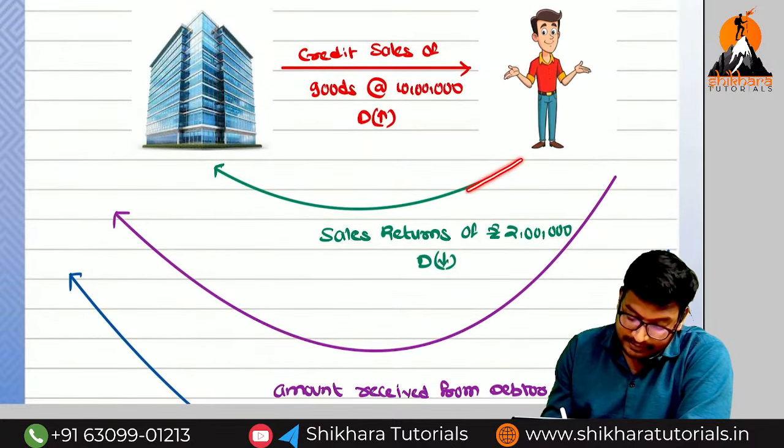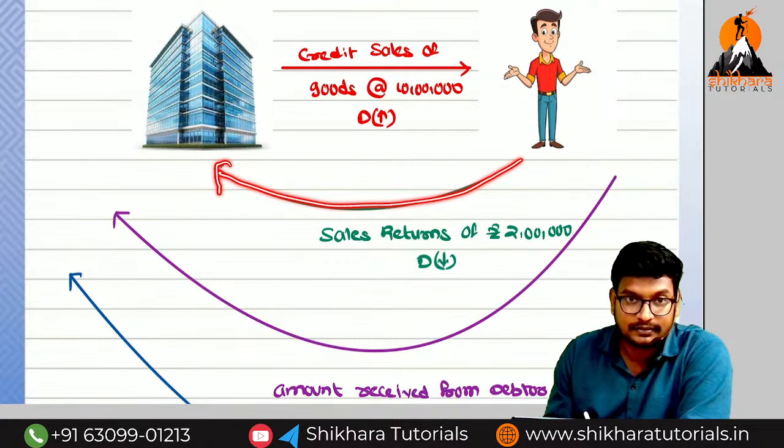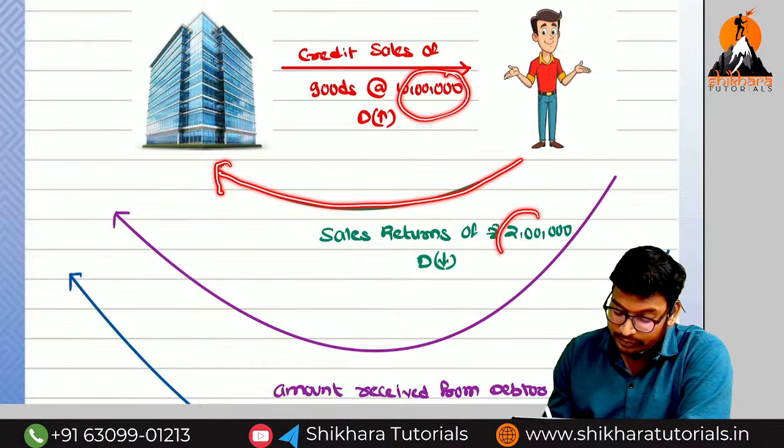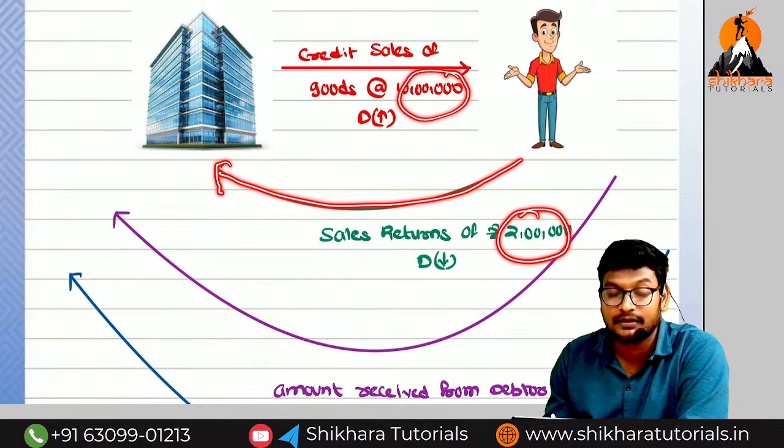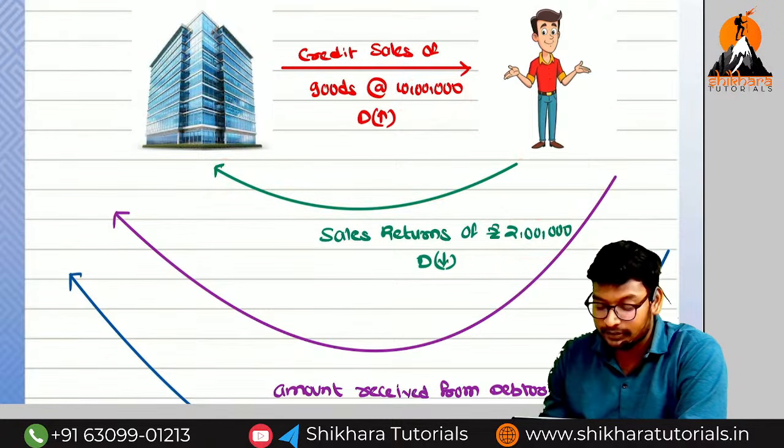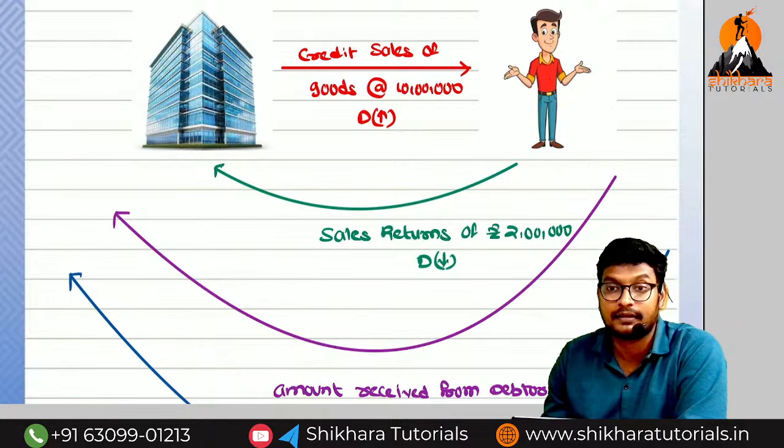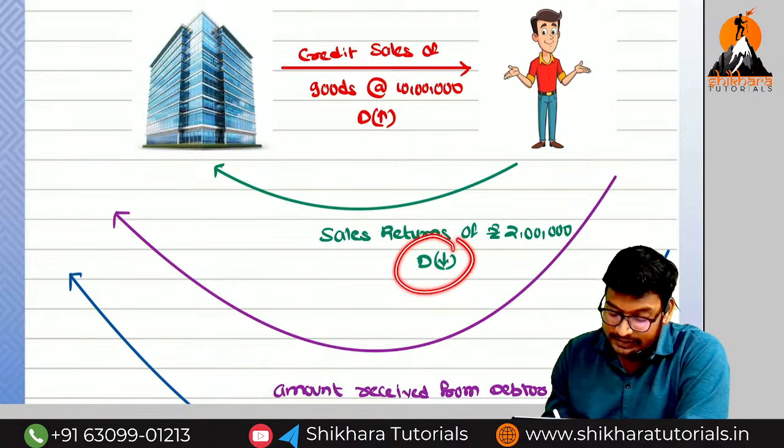Next, what can he make? He can make sales returns. Due to the sales returns, normally how much amount does he need to pay? 10 lakhs. How much is he going to give as sales returns? 2 lakhs. Now, the net amount we need to receive from the debtor is how much? 8 lakhs. So here the value decreases.